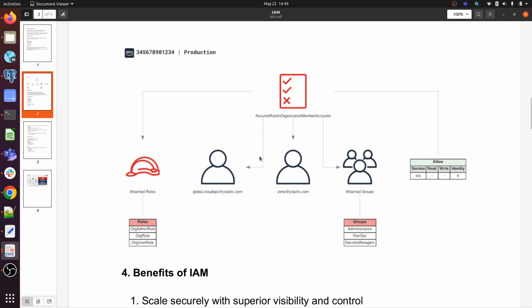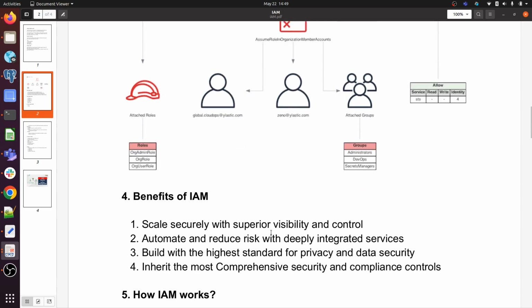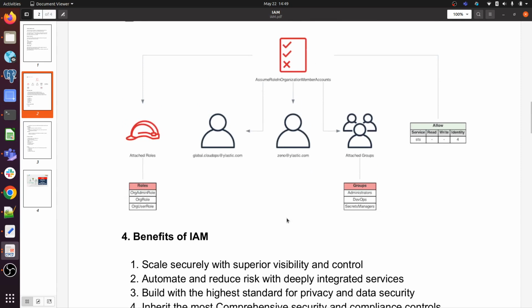So here you can see the flow of work for IAM. Whenever the end user tries to log in, first it will assume a role, then it will go to IAM, then it will go to the specific service to check whether he has access or not. According to that, he will get a response.